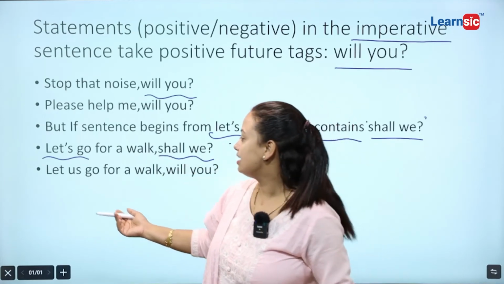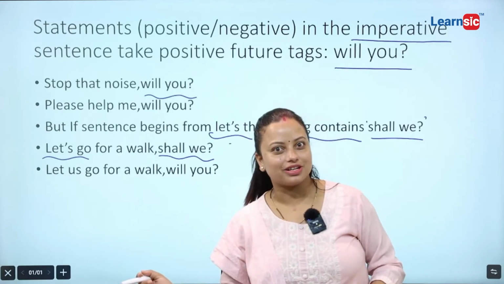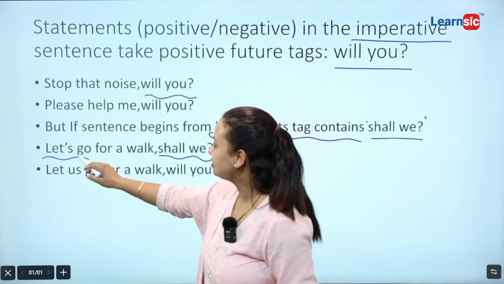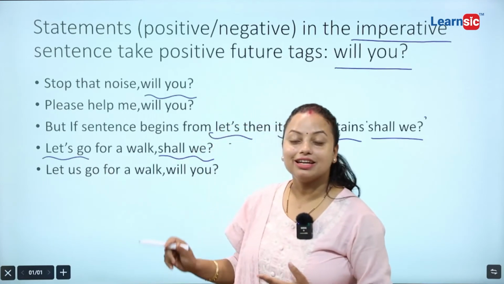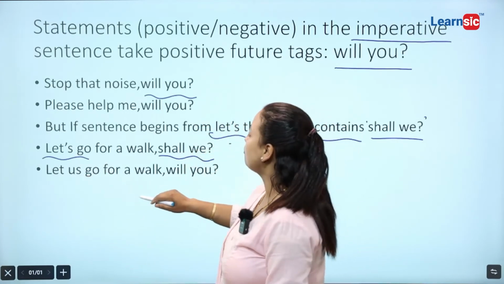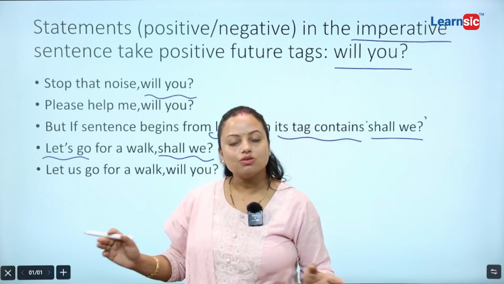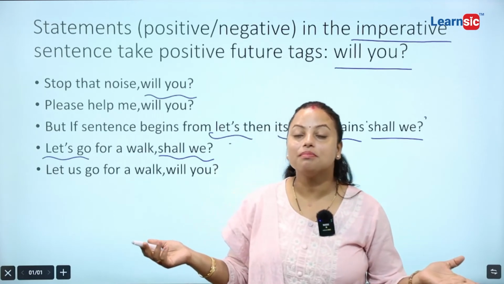Very easy. Let us go for a walk. Let us. Now see the difference. Before there was an apostrophe, it became let's. Now only there is let. So, let us go for a walk. Let us go for a walk means, in Nepali, shall we go, so it might be an imperative sentence.